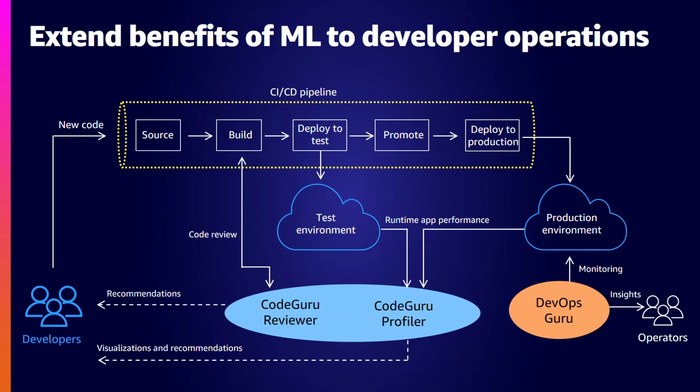And we also want to give feedback to our DevOps team, and that is where we plan to add DevOps Guru. DevOps Guru monitors the production environment and ingests various metrics from AWS resources. Whenever it identifies an anomaly, it generates insights and alerts the team.